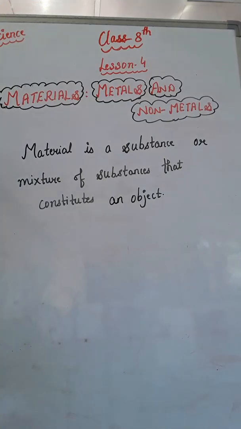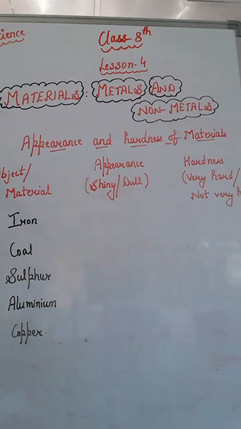Material is generally a substance or mixture of substances that constitutes an object, right? Material can be pure or impure also. You are already familiar with a number of materials like iron, aluminium, copper, etc., right? Let's discuss the appearance and hardness of materials.